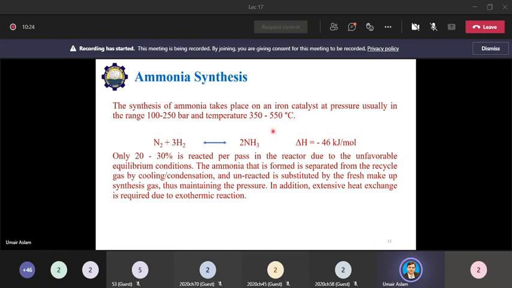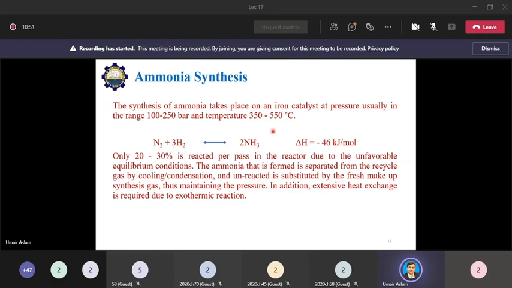So the same chemistry, and the reaction is exothermic by nature as well, and we have to remove this exothermic heat. Otherwise, the reversibility of the reaction will start and ammonia will start to decompose into its reactants. So this is the whole chemistry which will be taking place in this ammonia reactor.